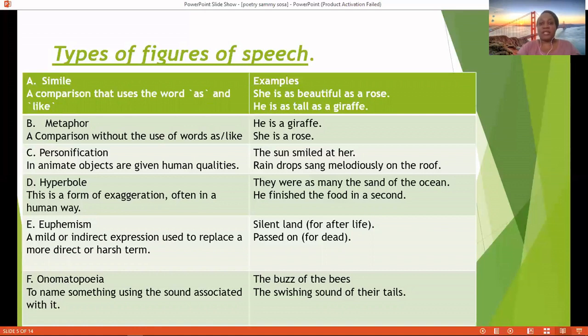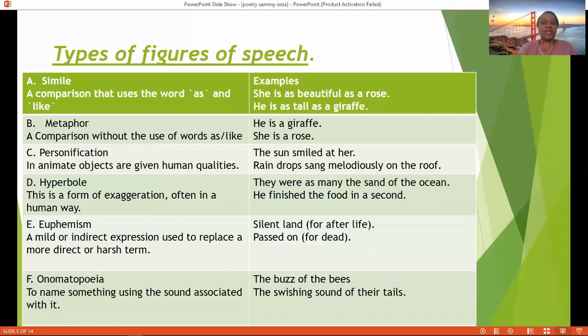She is a rose. So instead of saying she is as beautiful as a rose, now we say she is a rose. That is a comparison without the use of words like. C, we have personification. Personification. That is when an inanimate object is given human qualities. An inanimate object given human qualities. For example, the sun smiled at her.